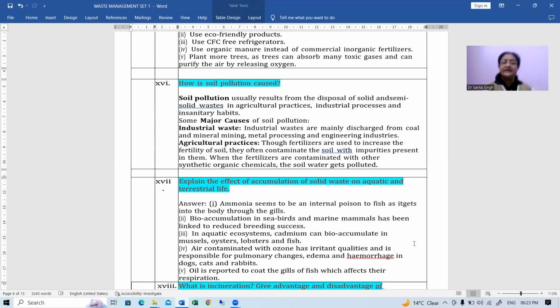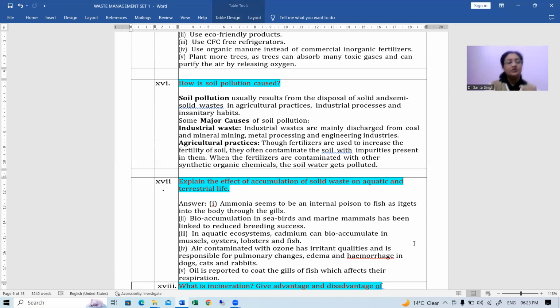Number four, air contaminated with ozone has irritant qualities and is responsible for pulmonary changes. Next, oil is reported to coat the gills of fish, which affects their respiration. So these are just a few examples of how aquatic and terrestrial living beings are getting affected.